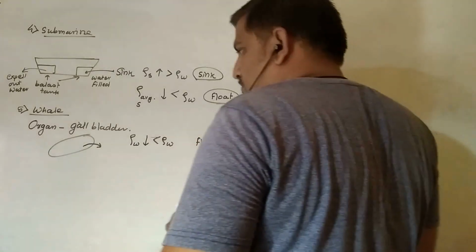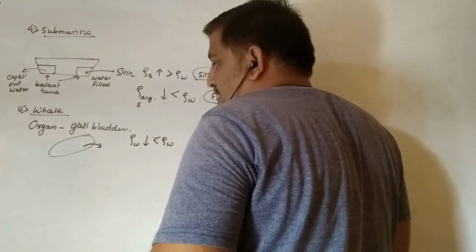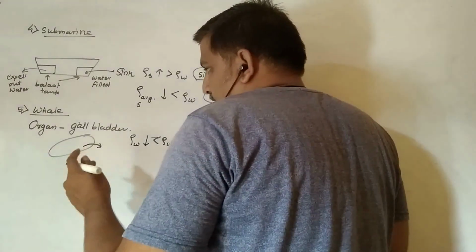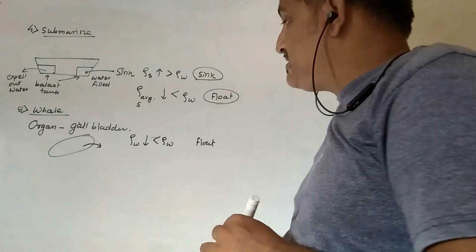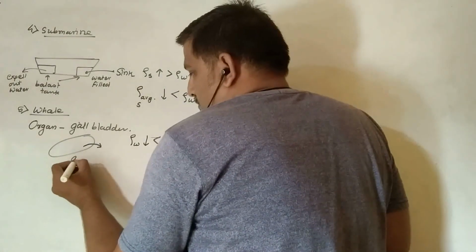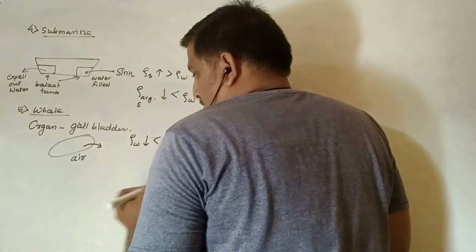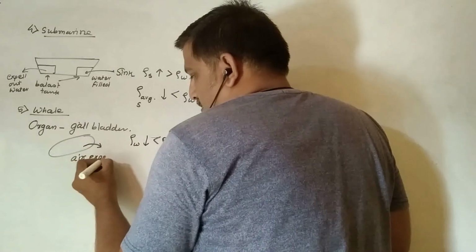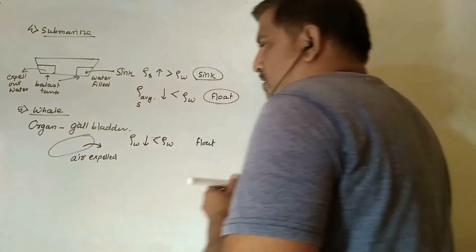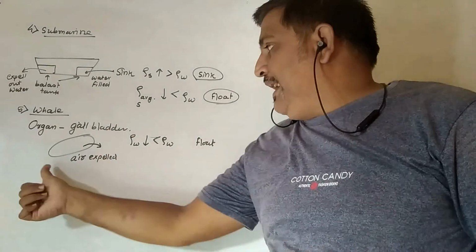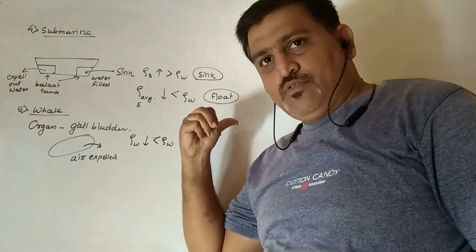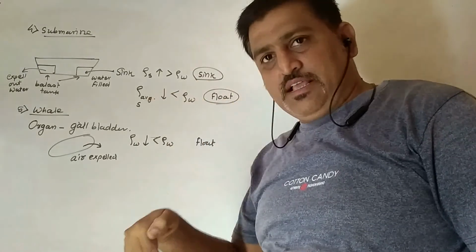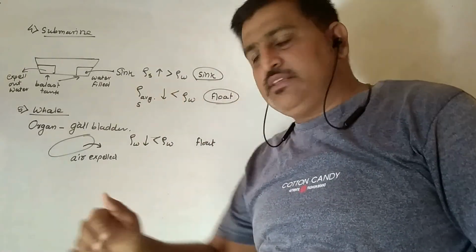Whenever this, not water, air, okay, air is expelled, sorry students. Means air is thrown out whenever it wants to sink, and air is taken inside.